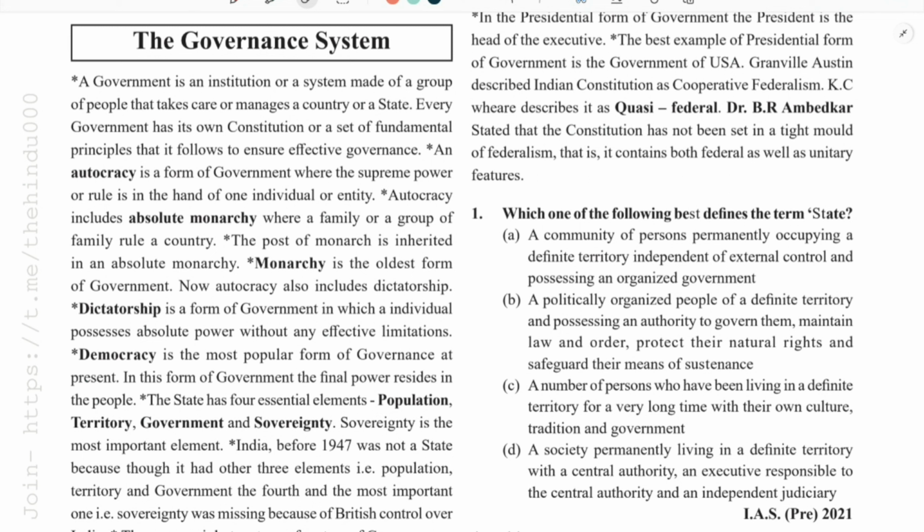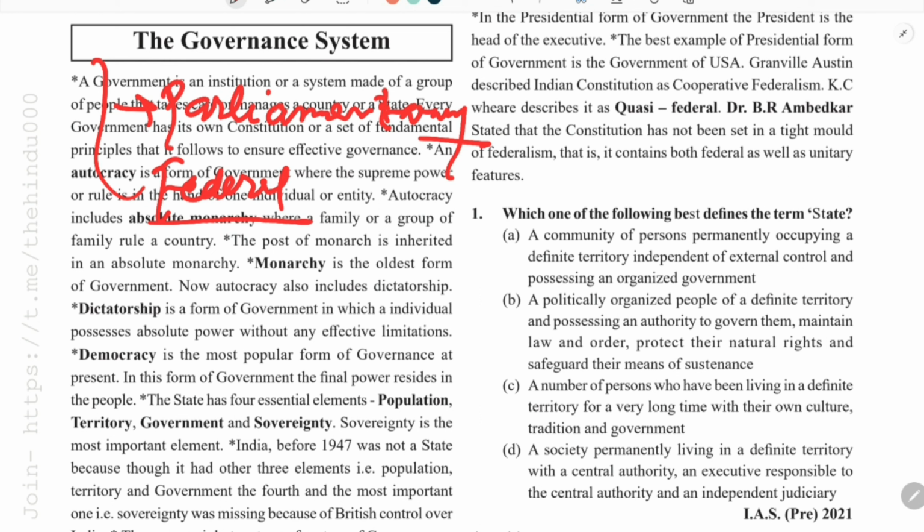Welcome to another video where we are going to discuss another chapter which is very important, or we can say a fundamental concept of the political system of India. In this chapter of governance, we are going to discuss concepts like what is a parliamentary system, what is a federal system, and is India really a federal country or a unitary country, or somewhere between the federal and the unitary?